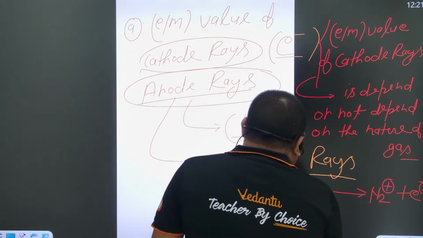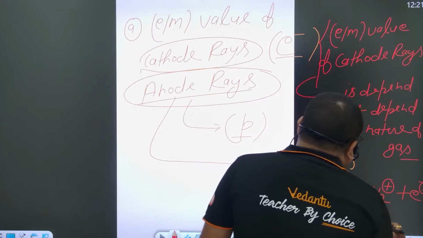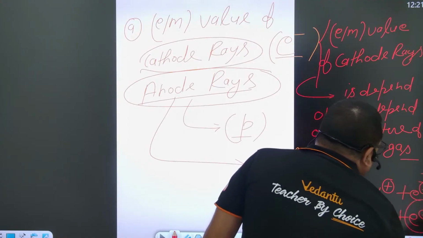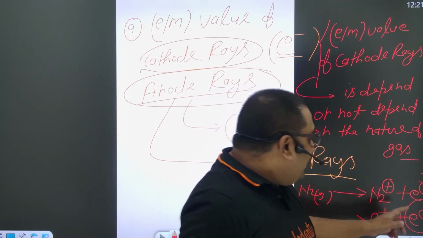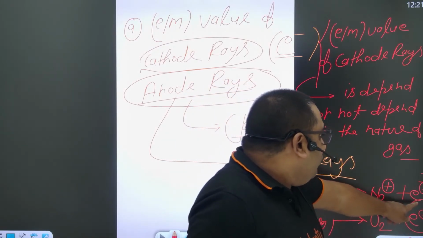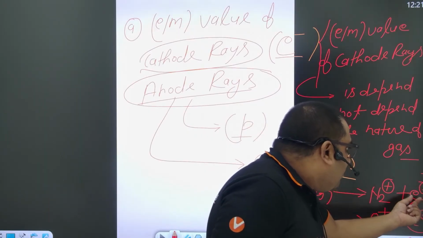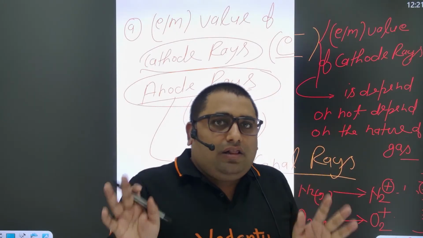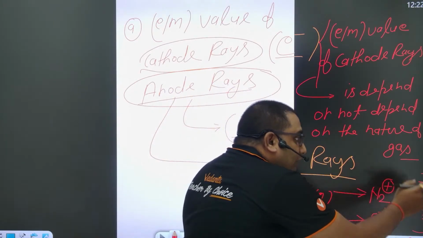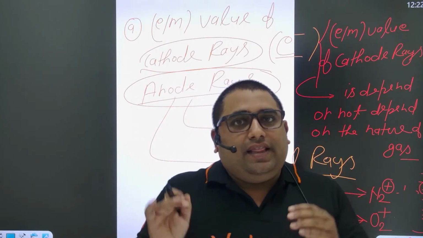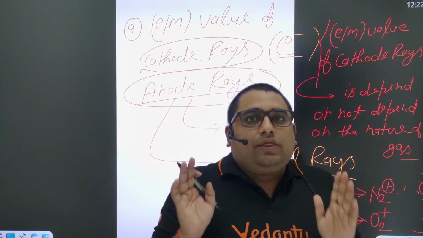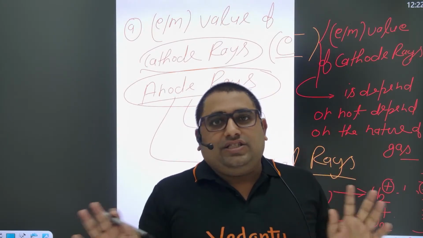If you take, for example, O2 gas, O2 ionizes like that into O2 positive, and it gives what? Minus. So this minus species is basically called what? Cathode rays. And this entity does not depend on the nature of gas, because there's a -1 charge and the mass of electron remains the same, right? Whatever gas you have taken, in all cases the mass of electron remains the same and the charge is always taken as 1. So the E by M value of the cathode rays does not depend on the nature of gas.